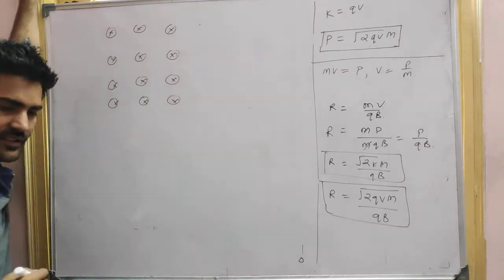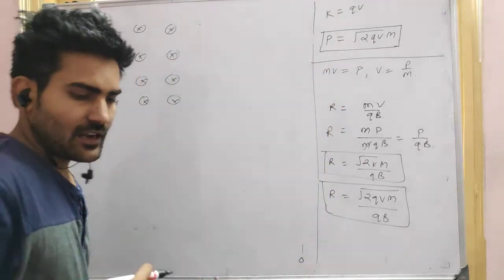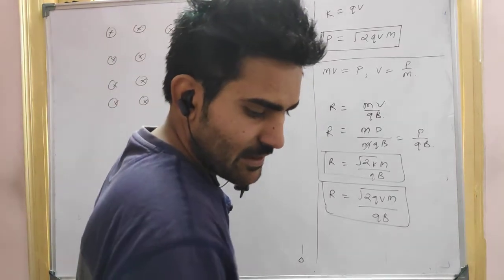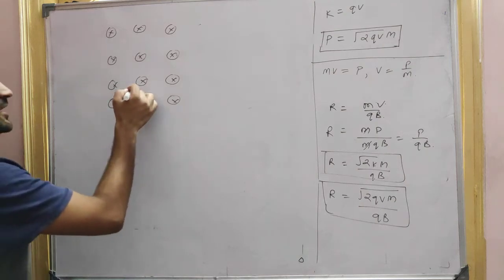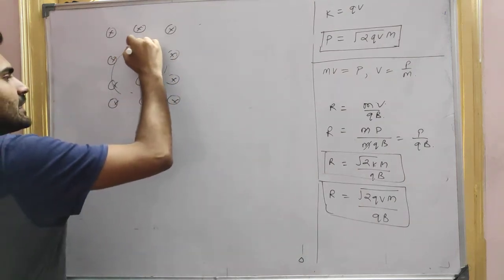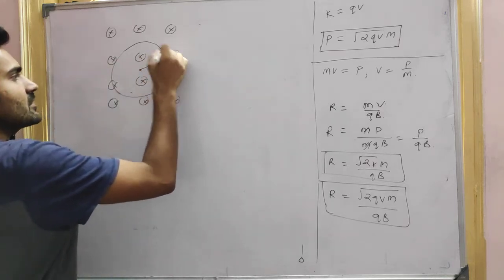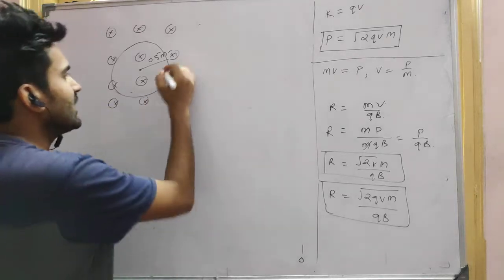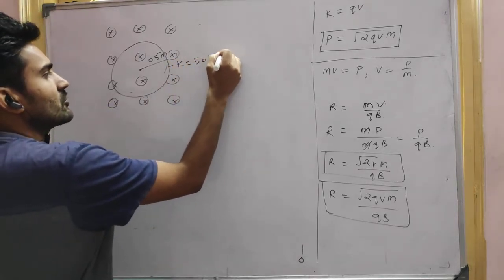So the question is: a deuteron of kinetic energy 50 keV is describing a circular orbit of radius 0.5 meters. Let's say the deuteron is there, moving in circular motion, and the orbit radius is 0.5 meters, right? And the kinetic energy is 50 keV, right?